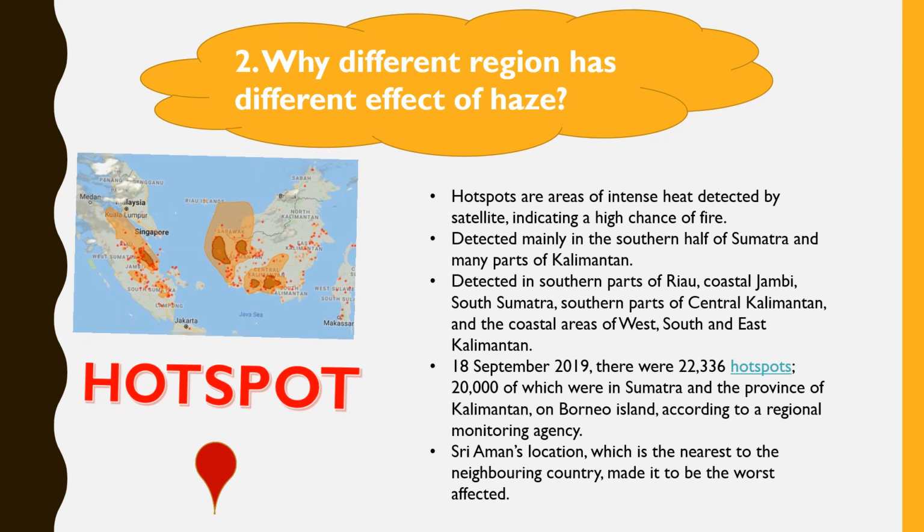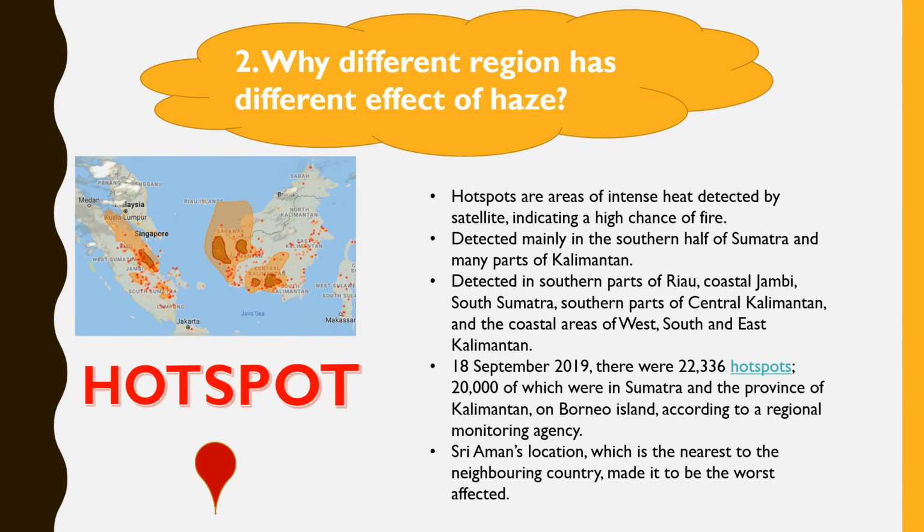Last but not least, hotspots. Hotspots are areas of intense heat detected by satellite, indicating a high chance of fire, detected mainly in the southern half of Sumatra and many parts of Kalimantan. Detected in southern parts of Riau, coastal Jambi, South Sumatra, southern parts of Central Kalimantan and the coastal areas of west, south and east of Kalimantan.